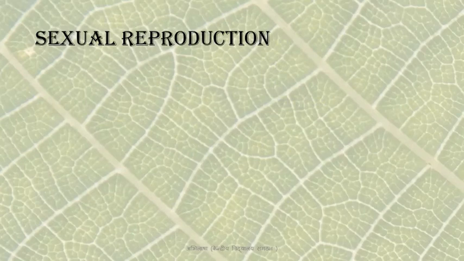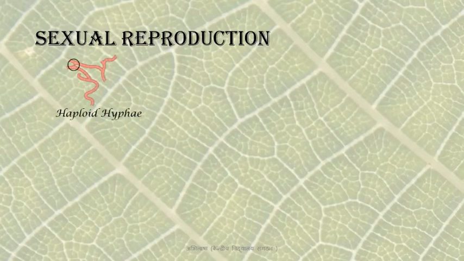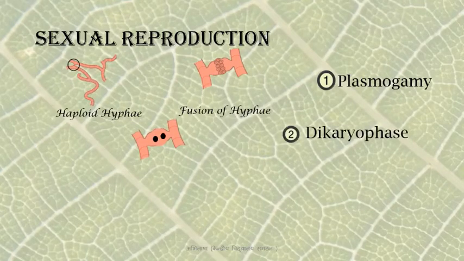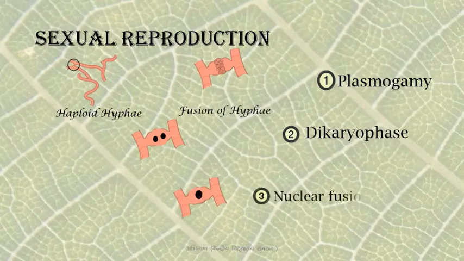We studied about the three phases of sexual reproduction in the previous session. These three phases occur during sexual reproduction in Ascomycetes, with the dikaryon phase clearly visible for some time. In fact, this dikaryon gives rise to many more dikaryon mycelium. Later nuclear fusion occurs, starting the diploid phase.